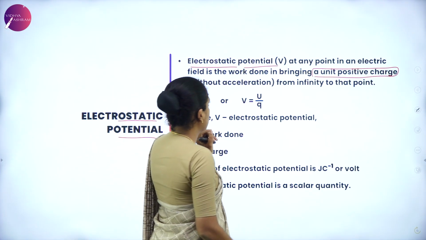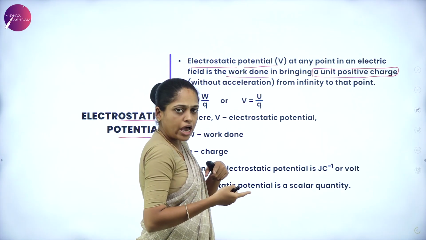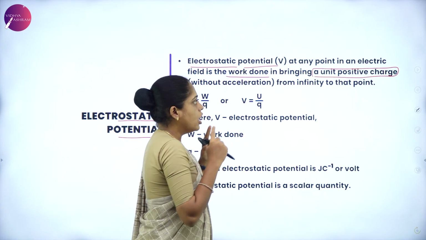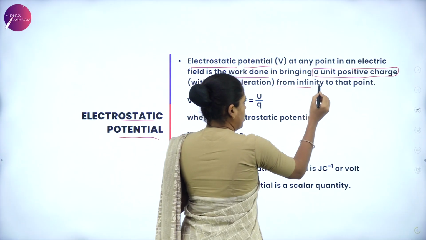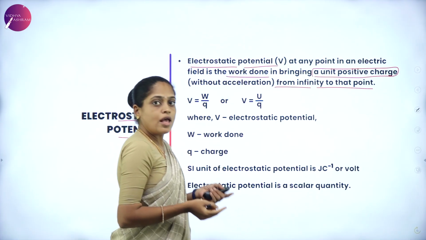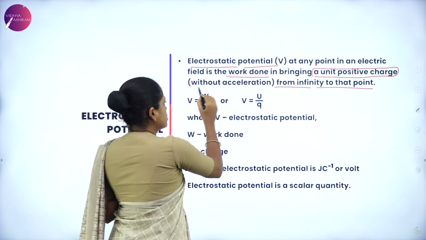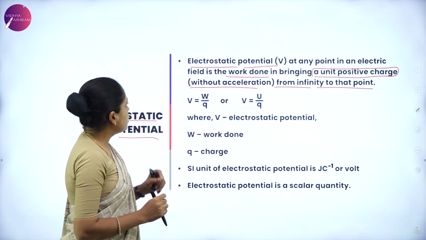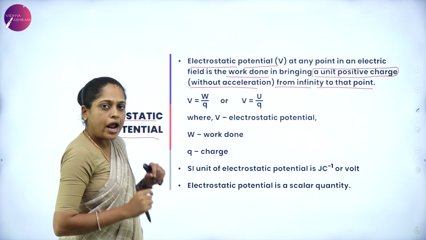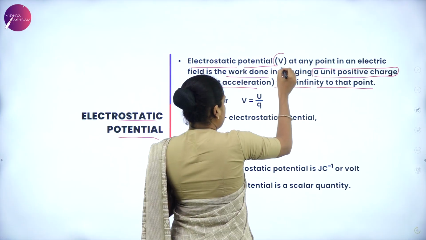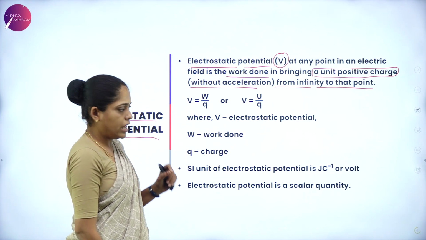Electrostatic potential is the work done in bringing a unit positive charge, instead of charge you have to mention a unit positive charge, from infinity to that point without acceleration. Without acceleration, that is nothing but electrostatic potential, and it is represented by the capital V. The symbol of electrostatic potential is V.